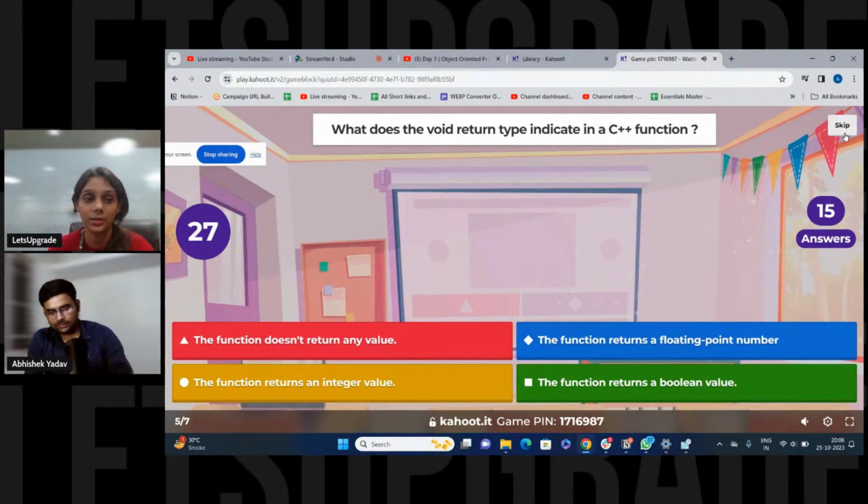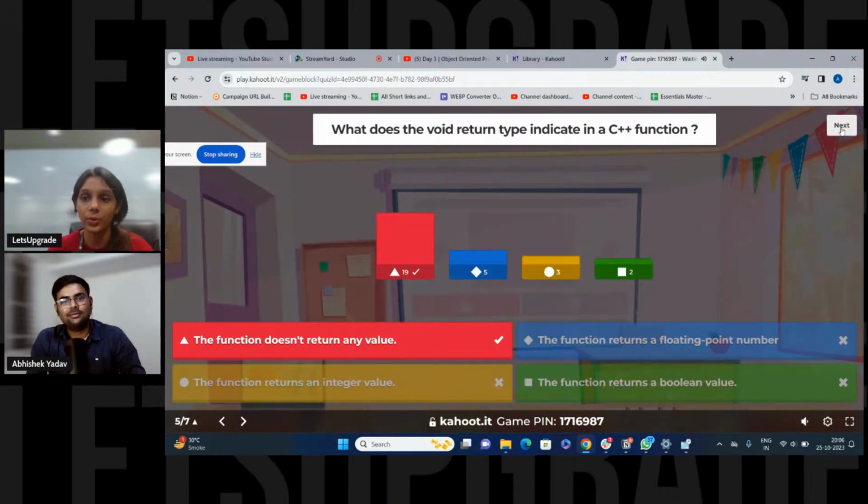Deepak, what does the void return type indicate in a C++ function? Ten seconds left, guys. And 0. The correct answer is A. And Abhishek is still leading on the scoreboard.